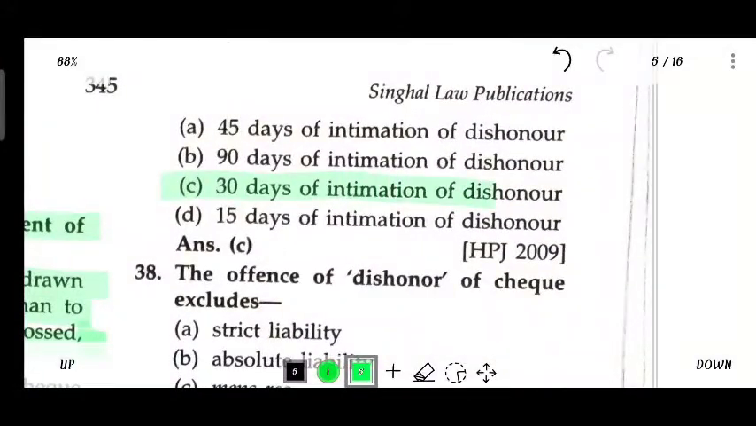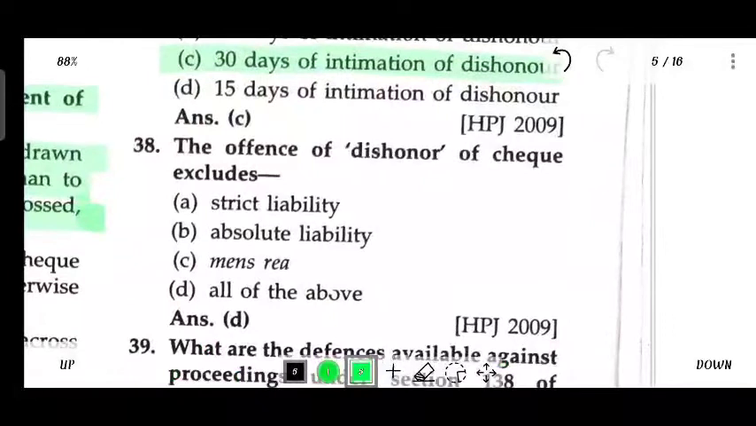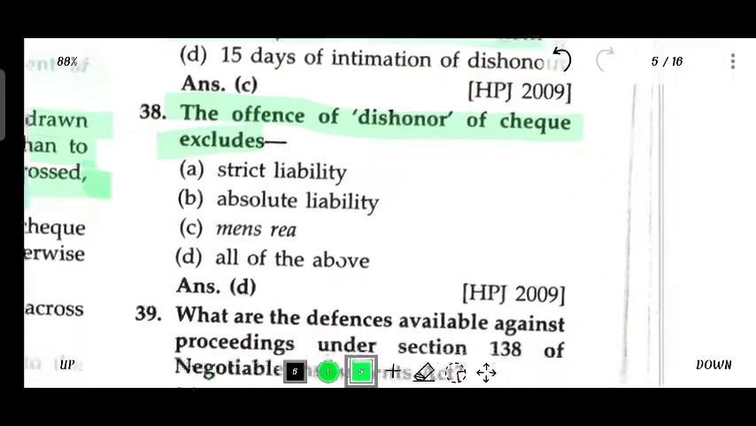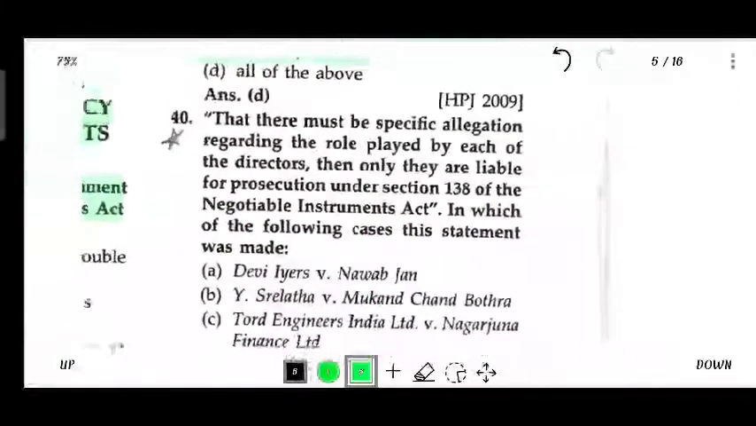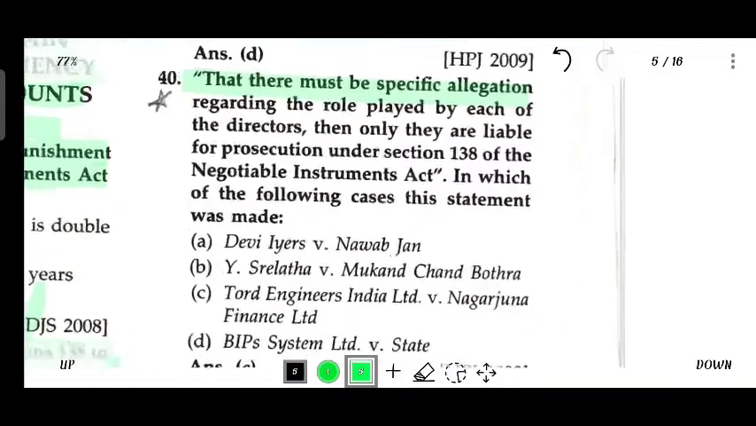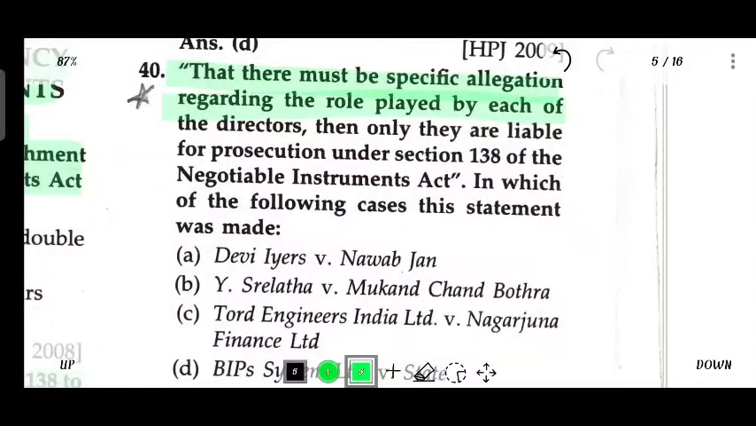30 days of intimation of dishonor. The offense of dishonor of check excludes strict liability; absolute liability means all. What are the defenses available against the proceeding under Section 138 of the Negotiable Instrument Act? Absence of legal enforceable debt, or absence of legal notice for 15 days, lack of jurisdiction. There must be specific allegation regarding the role played by each director, only then they are liable for prosecution under Section 138 Negotiable Instrument Act.